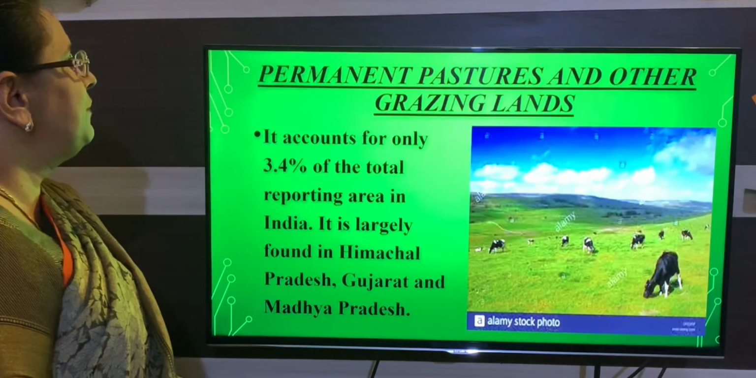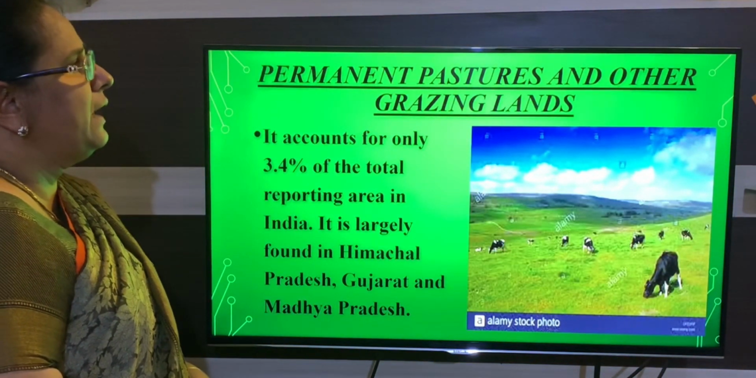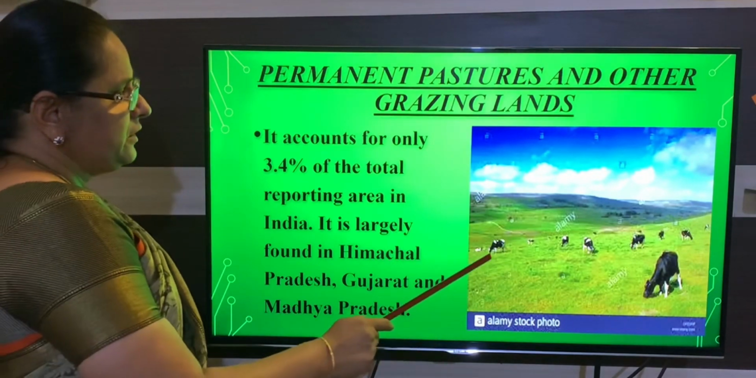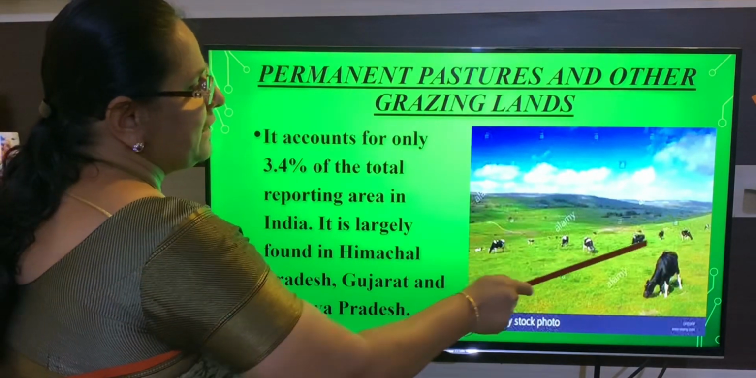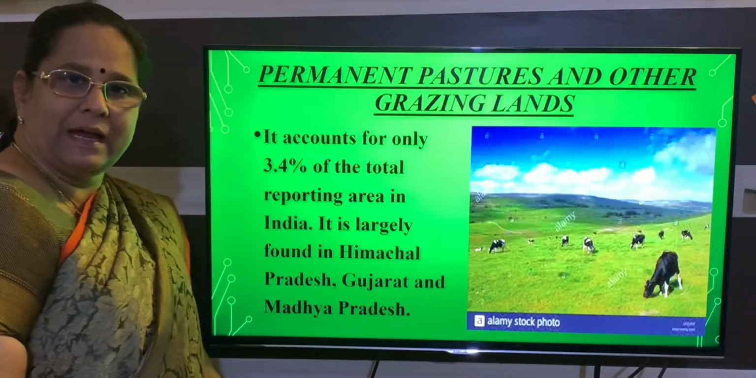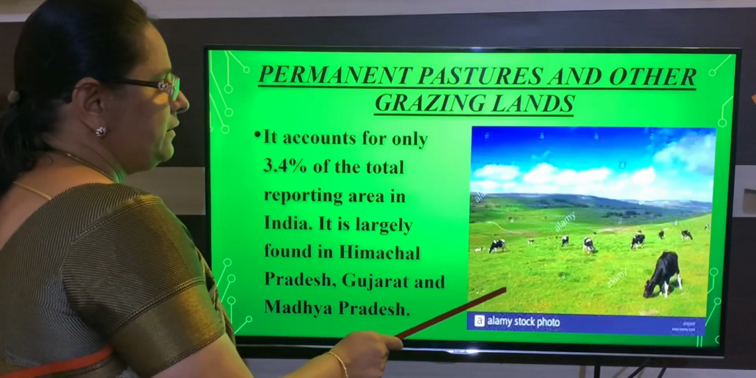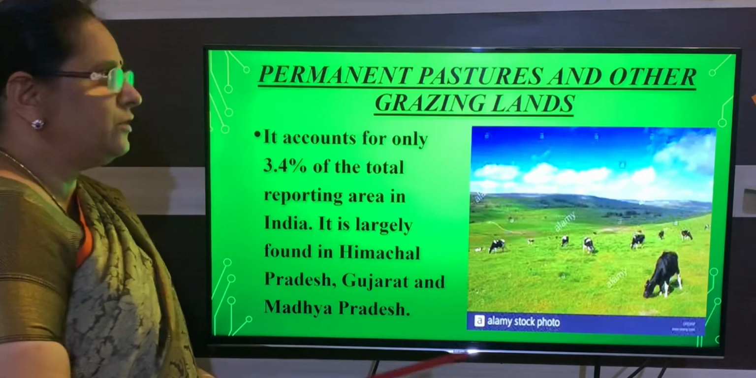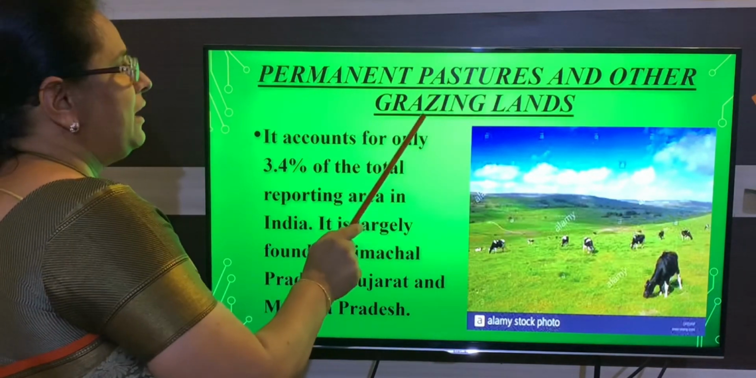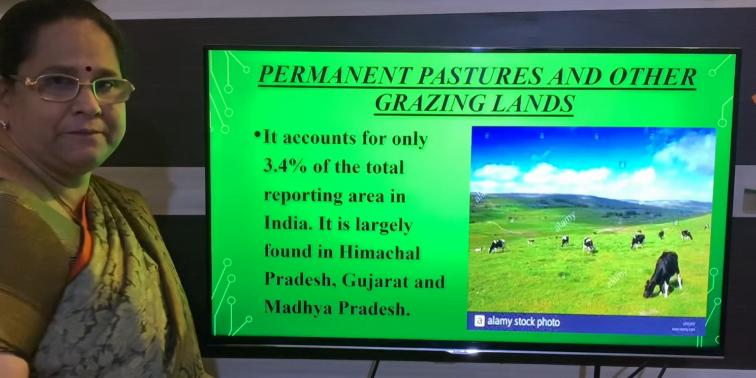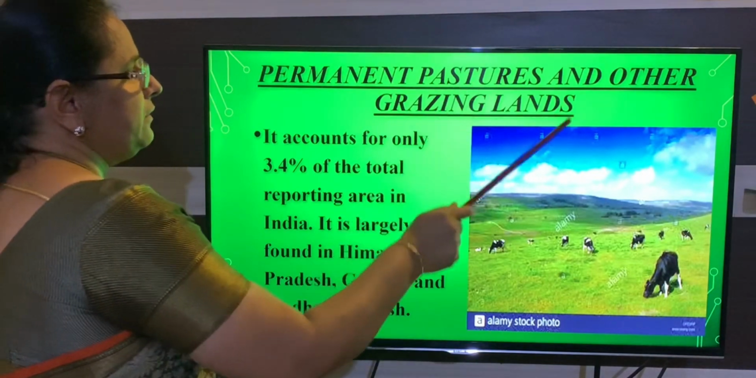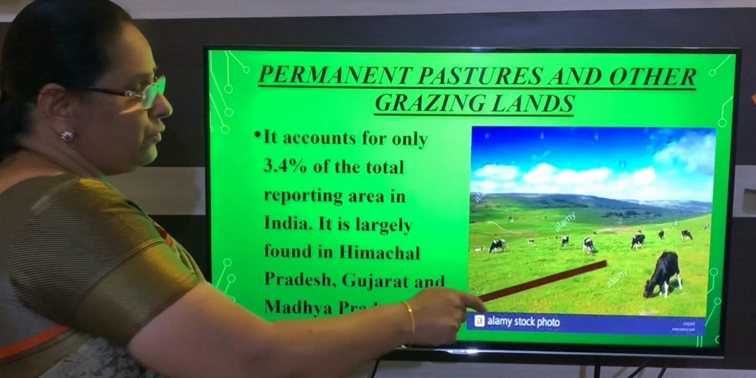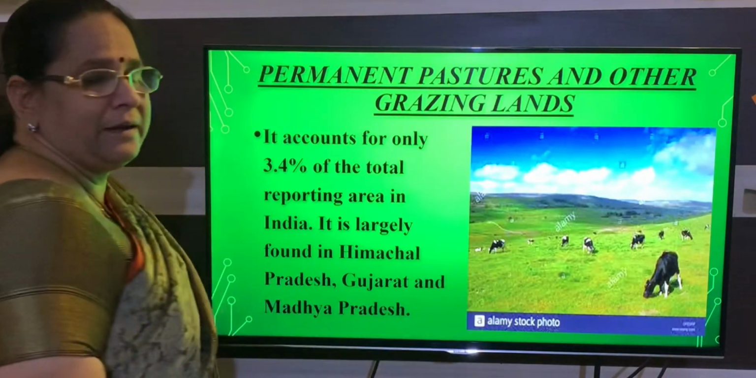Next we will learn about permanent pasture and other grazing land. See this picture first, children. You see grazing of cattle here. So clearly you can understand that in this land we will see only grass. That sort of land we call pasture land or grazing land. Pasture means nothing but a land which is completely covered with grass, and that grass is used for cattle rearing.